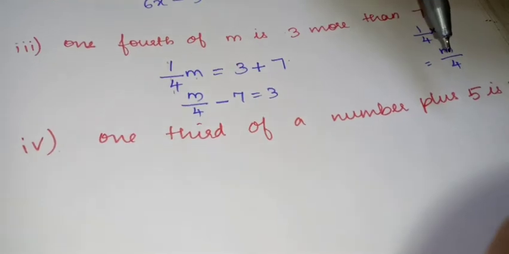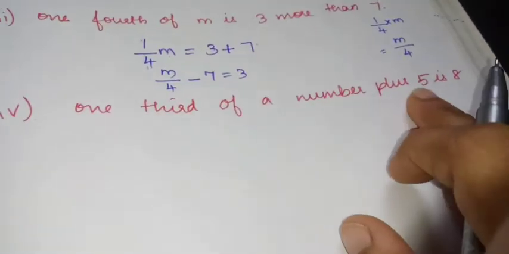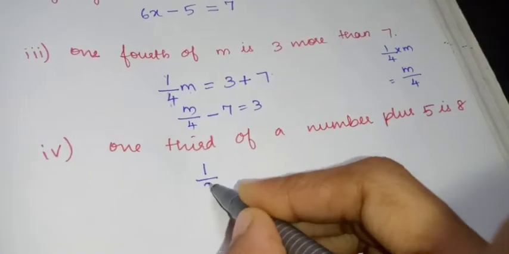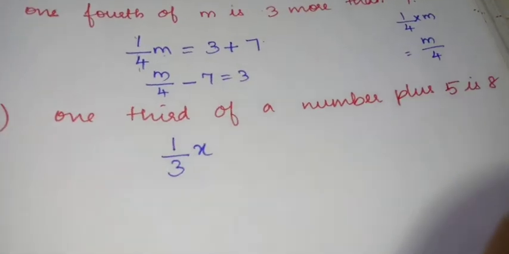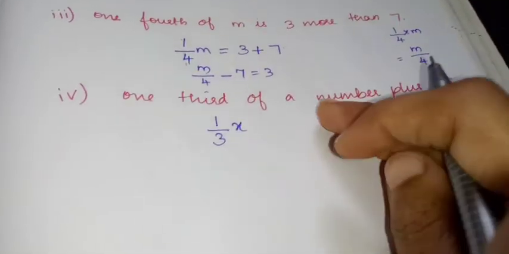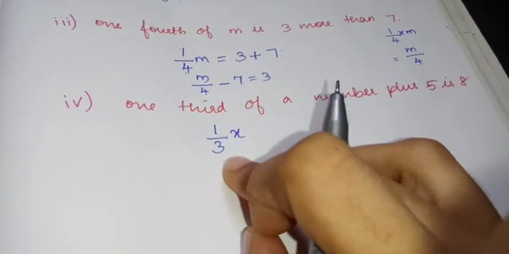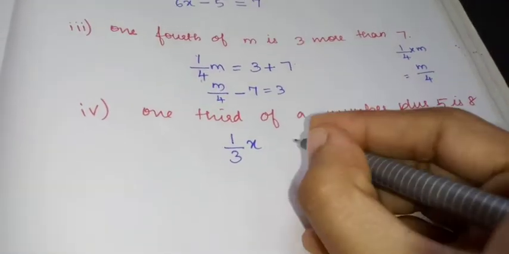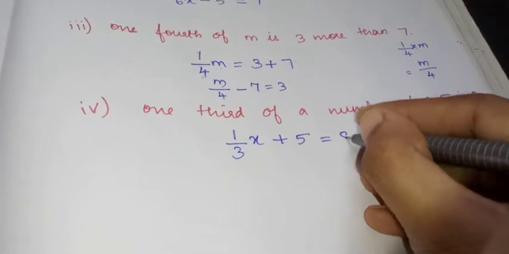Okay. Next, fourth subdivision. 1/3 of a number plus 7 is 8. 1/3 of a number means 1/3 of x. I am writing it as x because I am taking a variable number which we don't know. So 1/3 of a number is 1/3 x plus 5 gives 8.